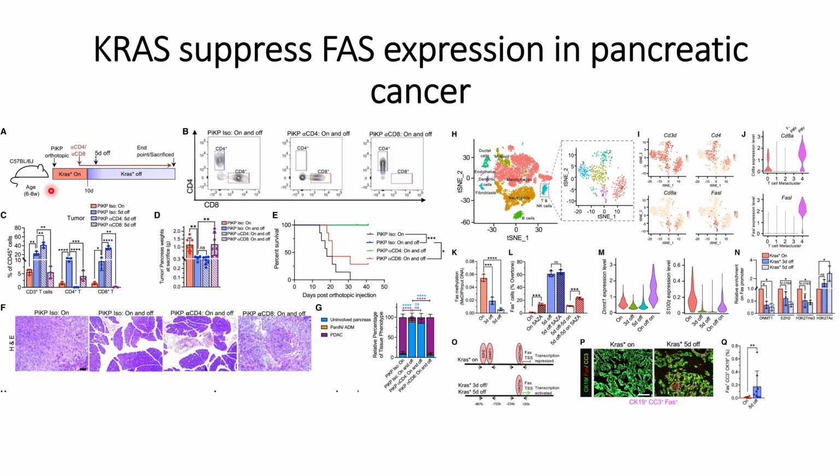First, they took the mice model and orthotopically injected these doxycycline-driven KRAS mutations, and after some time, when the KRAS mutation is on, they introduced the anti-CD4 or anti-CD8 antibodies. After 10 days, they turned off the KRAS, and after 5 days of these antibody injections, they turned those off also.